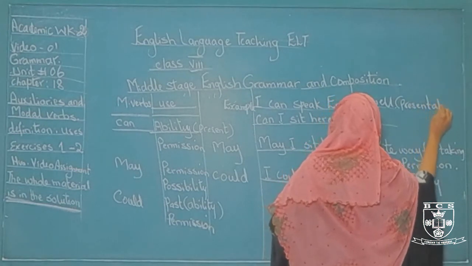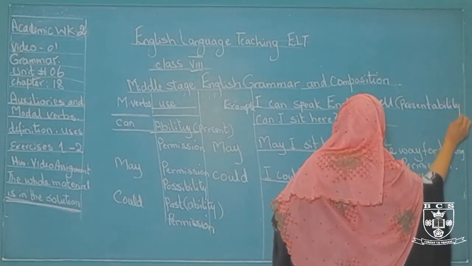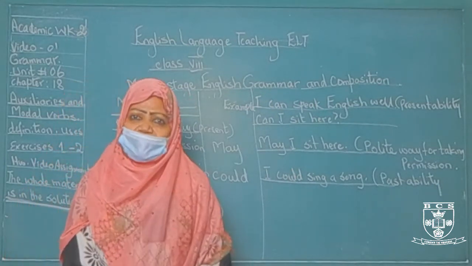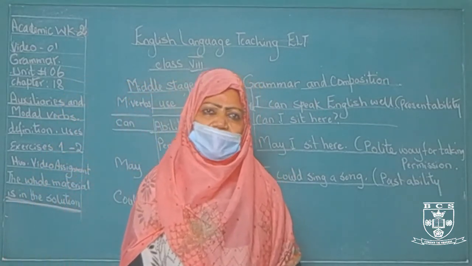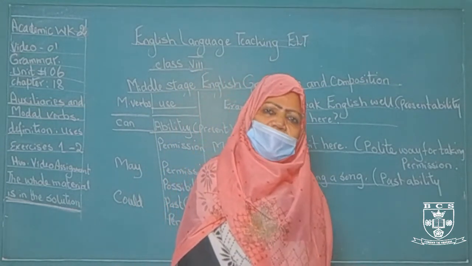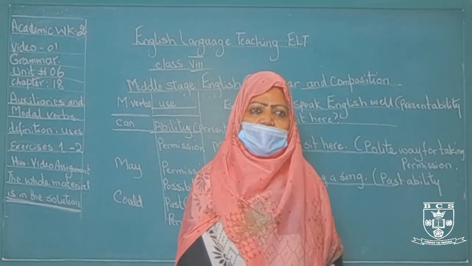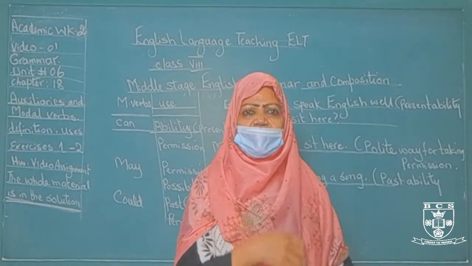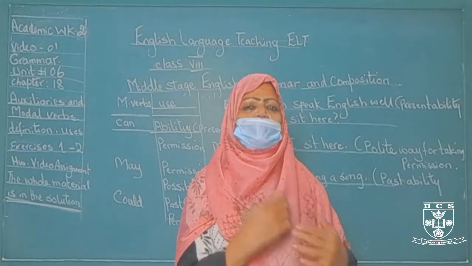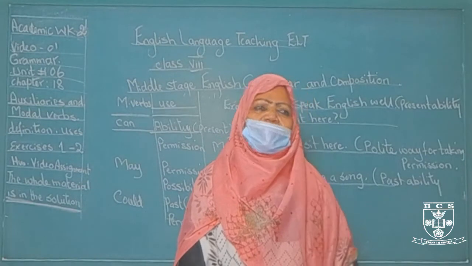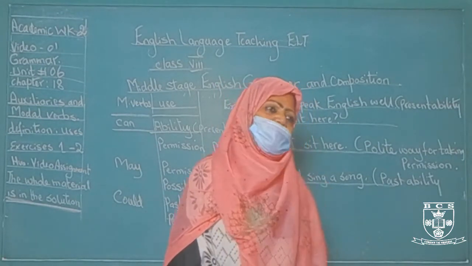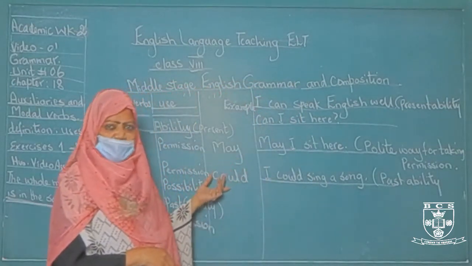I hope you might have understood very well. So, your young children, whatever you may say, can. You can use can. I can drive a car, I can sing a song, I can deliver a speech. But when the days are passing and when the age is growing, then that ability vanishes away slowly. Alhamdulillah, I can say still, I can speak English well. Okay? I hope you might have understood the modal verbs.